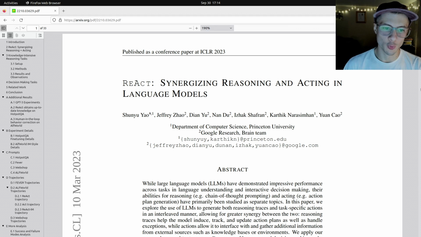So this is the ReAct paper, Synergizing Reasoning and Acting in Language Models. It's a way to get language models to work better in situations where they haven't been trained on the data that they're interacting with, or if they're hallucinating a lot, or if you want them to be able to interact with specialized systems. ReAct is a good way to do that. Don't be confused with React, the JavaScript library. This is ReAct as in reasoning and acting.